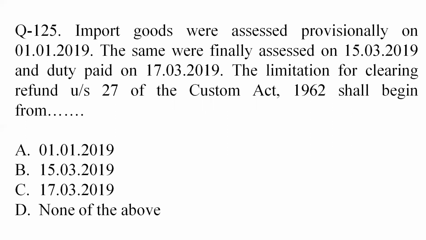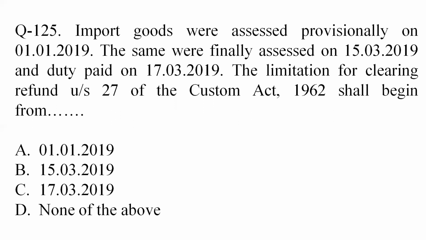Question 125. Import goods were assessed provisionally on 1st January 2019. The same were finally assessed on 15th March 2019 and duty paid on 17th March 2019. The limitation for claiming refund under section 27 of the Customs Act 1962 shall begin from which date?